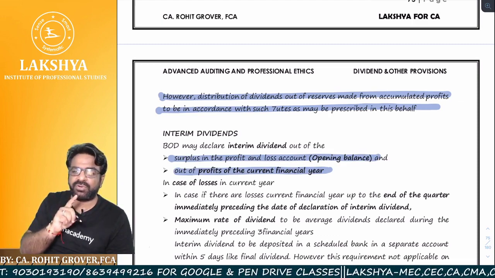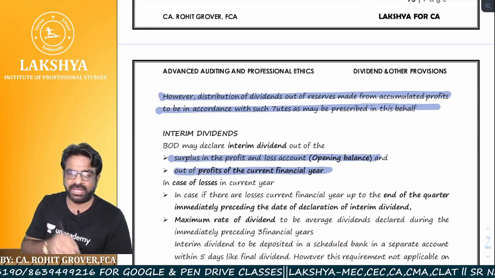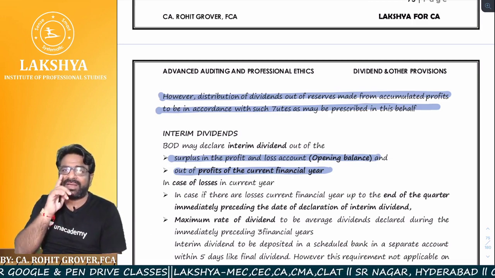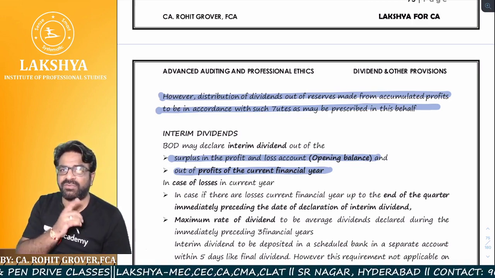Free reserves can be utilized or cannot be utilized? Cannot be utilized. Are you getting the point? Now, in case of losses in the current year, did I tell you one provision? The interim dividend rate shall not be more than the average of the last 3 years' rate.